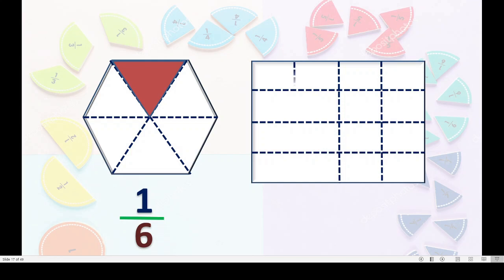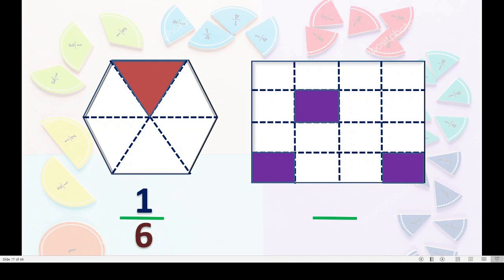Please count the parts. You go on counting the parts. I will color some parts of this figure. Yes. Now come on, tell me what to write in the numerator and what to write in the denominator. I am not going to help you now because you know how to write and what to write. Isn't it?